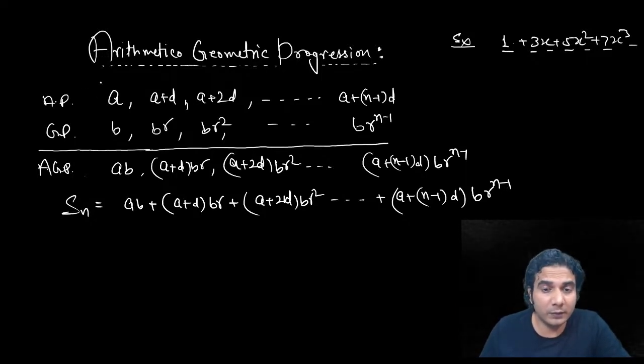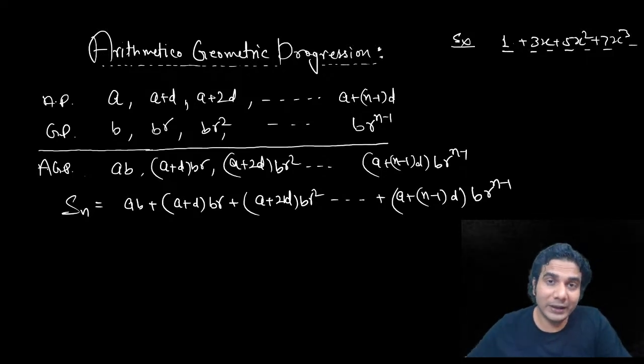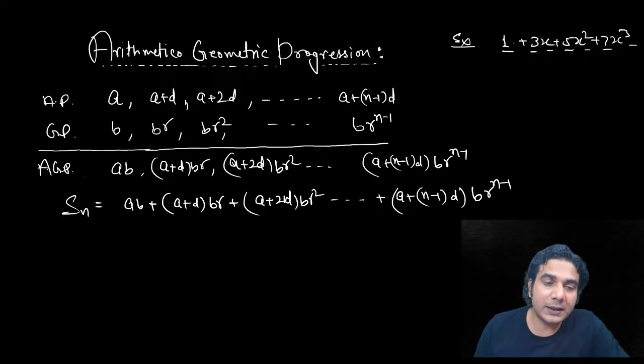We are not going to get the formula, but the method we are going to use is important in this case, because the formula is going to be a very big formula, and you'll have to remember it in terms of A, B, R, and D. So 4 parameters. Nobody advises that, but we advise to remember the method. And the method is the same as that we used in GP.